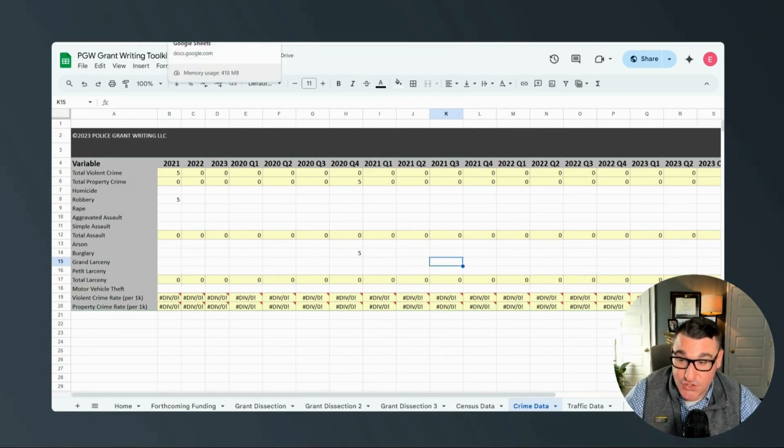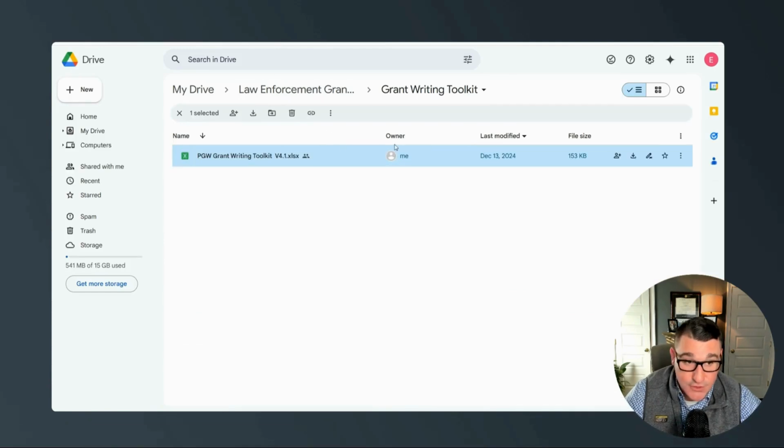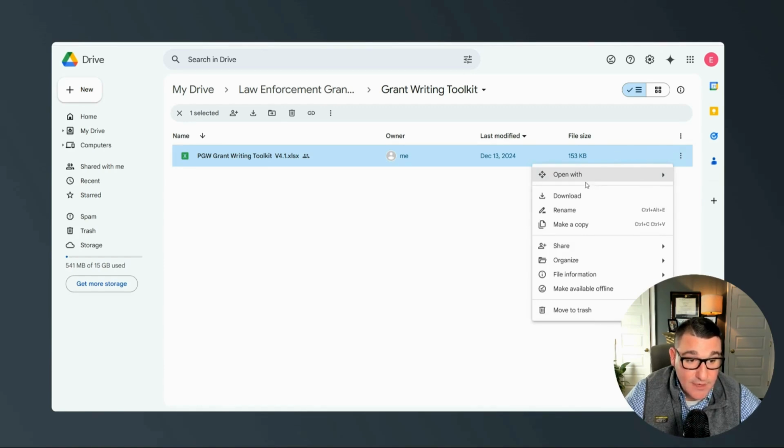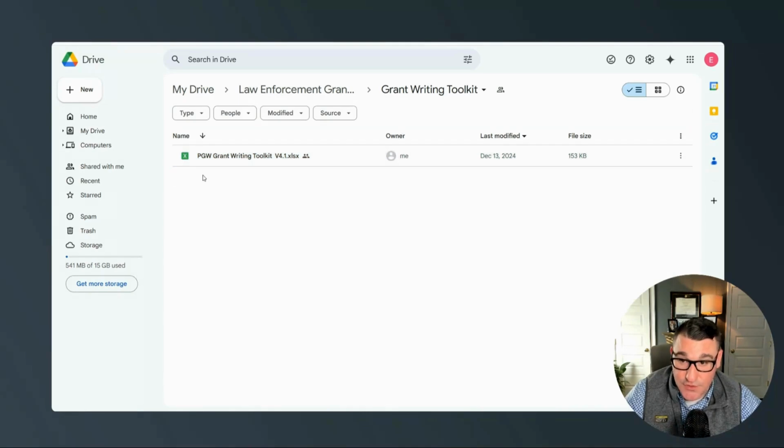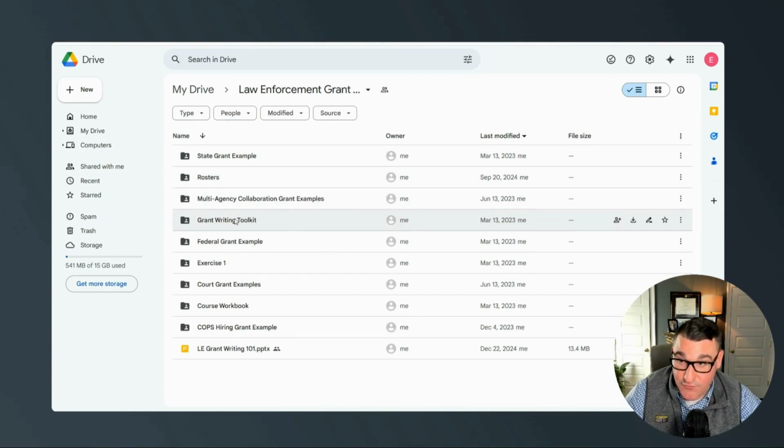So if you don't want to download the entire folder, all you'd have to do is click this little download button here, download it and save it to whatever device you would like. You can also click these three little bubbles and click download as well. So you'll definitely want to download the PGW Grant Writing Toolkit, and that is in the Grant Writing Toolkit folder.